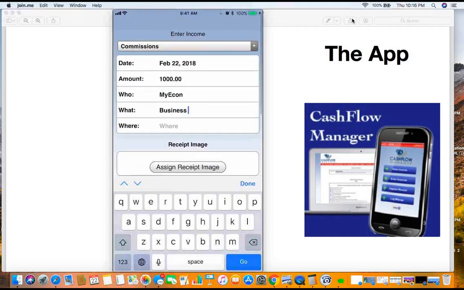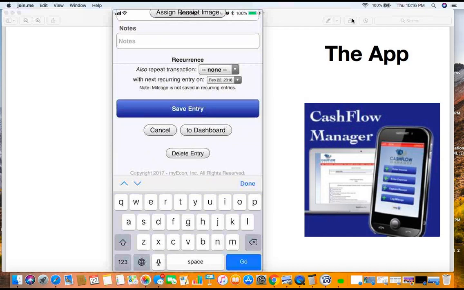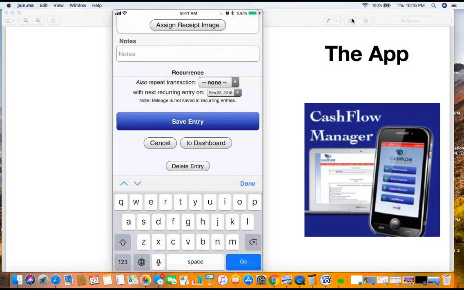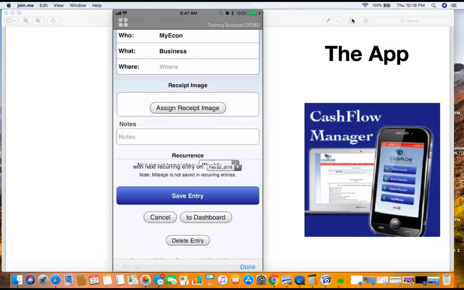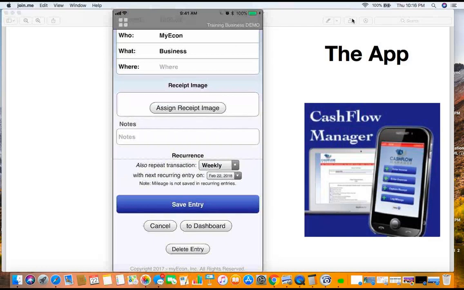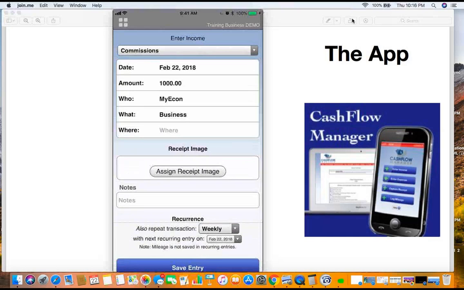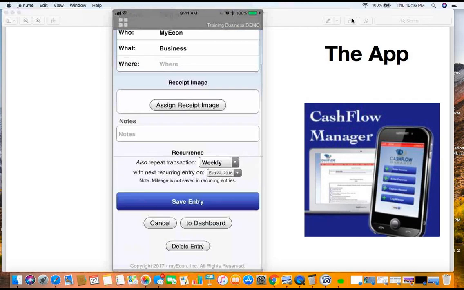So now what we got here, we got the $1,000 in here for income. Now, what I do here is I put this for weekly, all right? Why do I do it weekly? Because I get a check every week in MyEcon, right? So I can go in here. Now, maybe I made $1,000. Maybe I made less. Maybe I made more. It doesn't matter because when I go to confirm this entry, ladies and gentlemen, what it's going to do is ask me, do I want to change anything? I can go here and change and put exactly what it is, all right? And then you'll have this in here, okay?